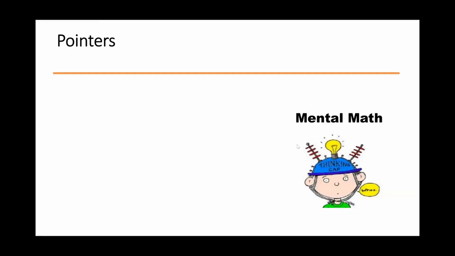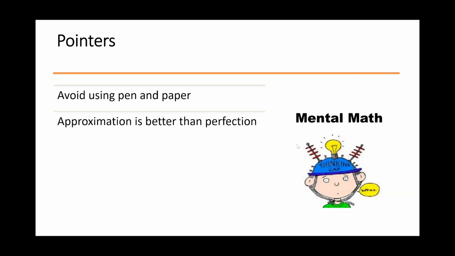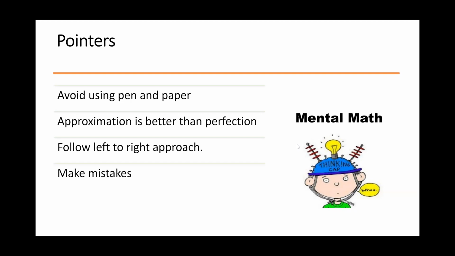So let's have fun. So let's reiterate the pointers which you need to remember. Try avoiding using pen and paper. Remember, approximation is way better than perfection. So speed is more important over here compared to accuracy. So as I said, follow the left to right approach while solving it mentally. It's perfectly okay to make mistakes. Be creative, and flexibility is really important. If you figure out some different way of solving, please explore.